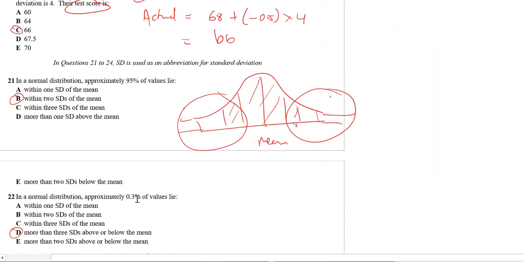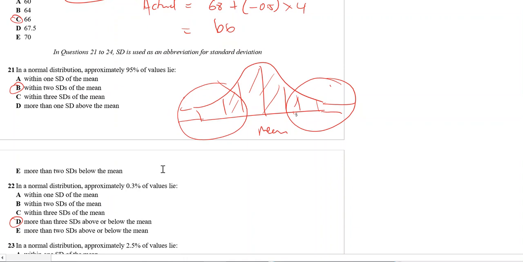In a normal distribution, approximately 0.3% of the values lie between. Well, 0.3% means 0.15 plus 0.15, so you're more than three standard deviations away from the mean on both sides. So more than three standard deviations below and above the mean.